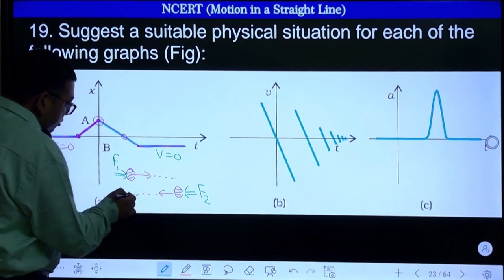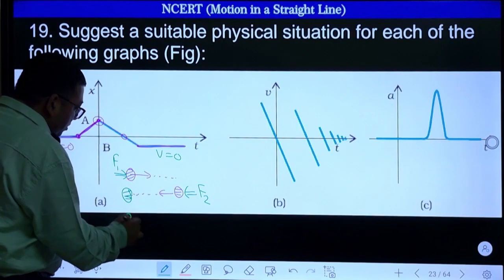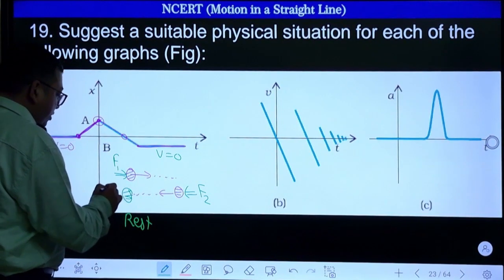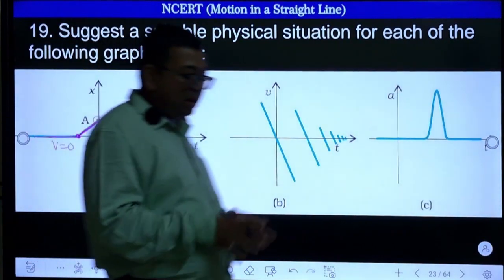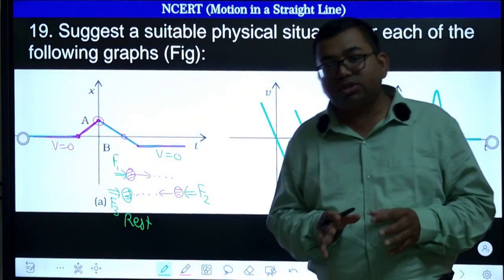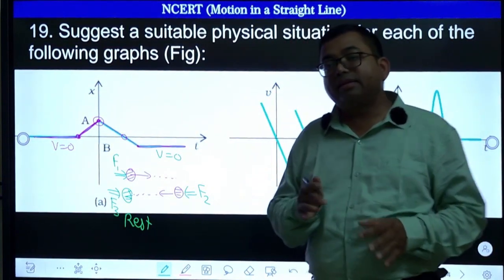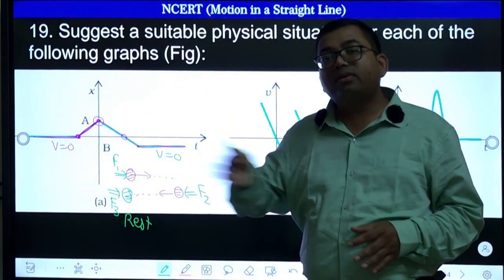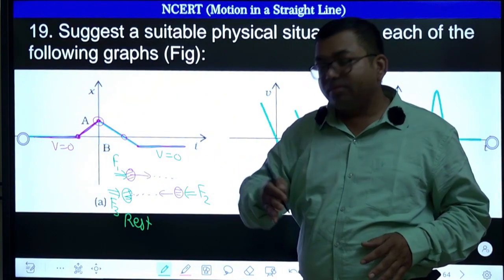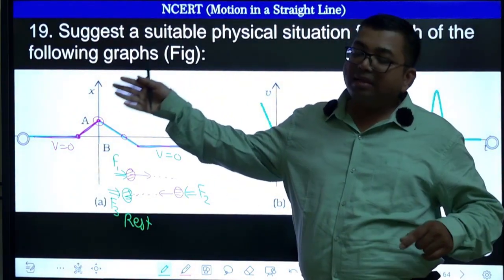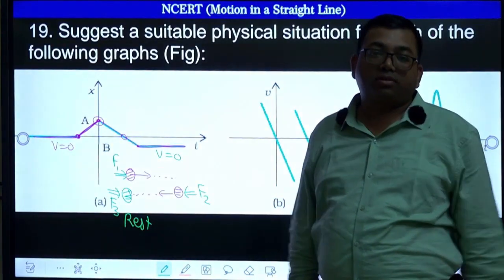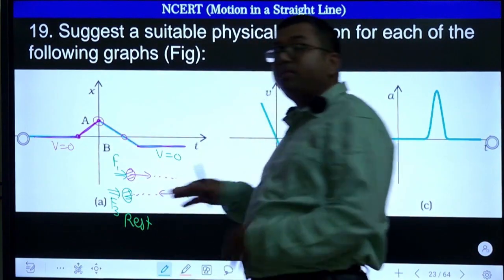Of course, in order to catch it and make it rest, somebody has to apply some force to stop it. So this is like, assuming that gravity doesn't exist, if you neglect the effect of gravity, then it is like somebody is playing tennis. Previously the ball was at rest, somebody hit it, then somebody else hit it, then somebody caught it. Okay, like this we can assume a practical situation.